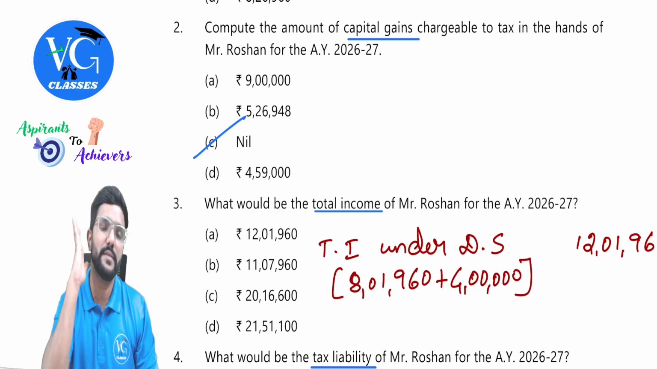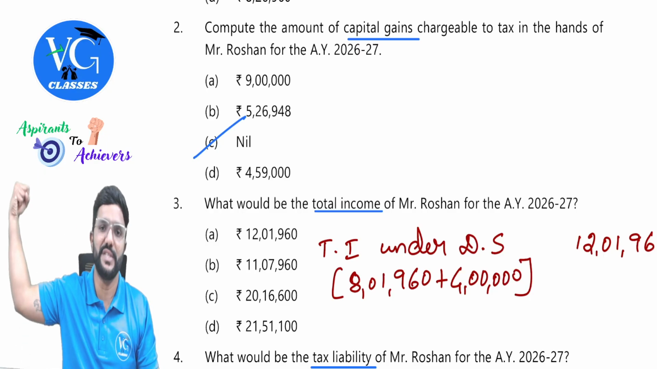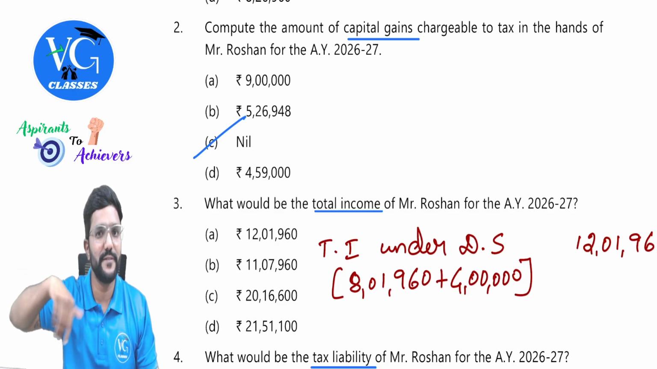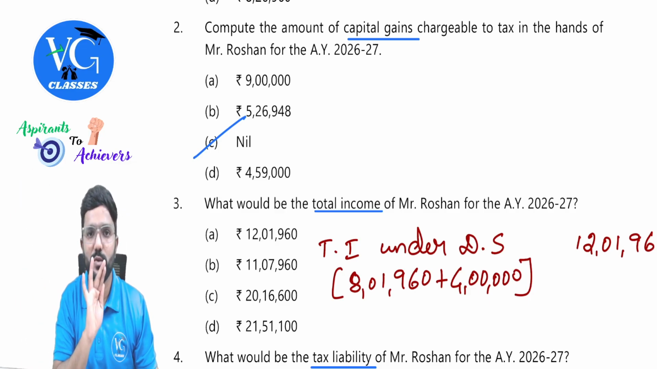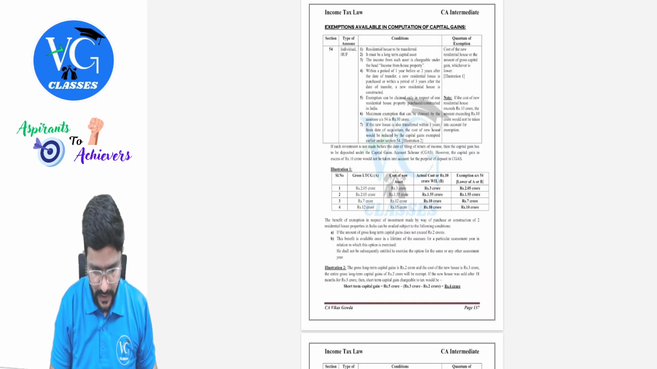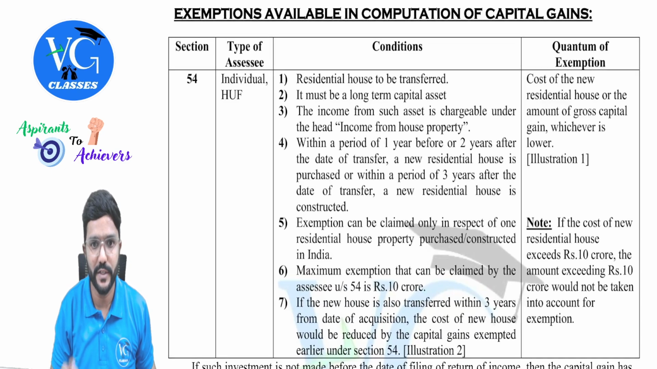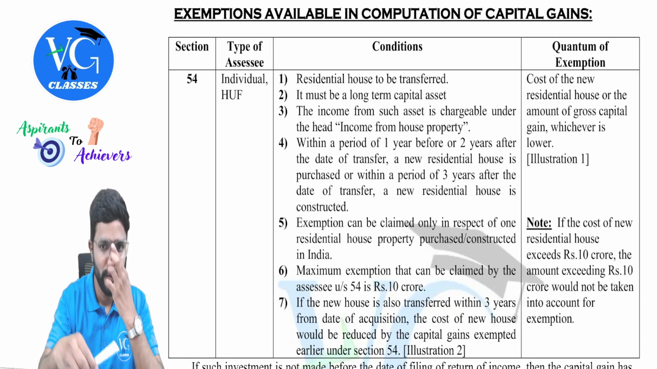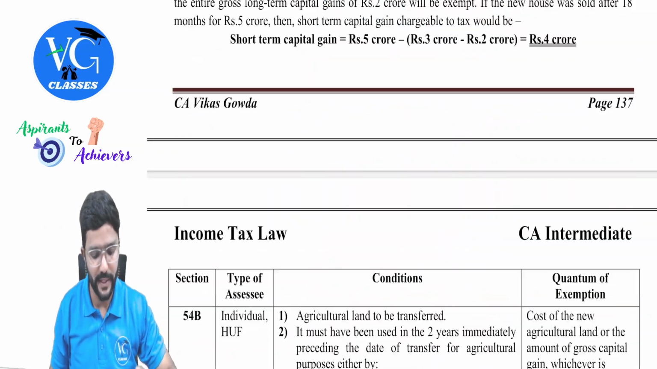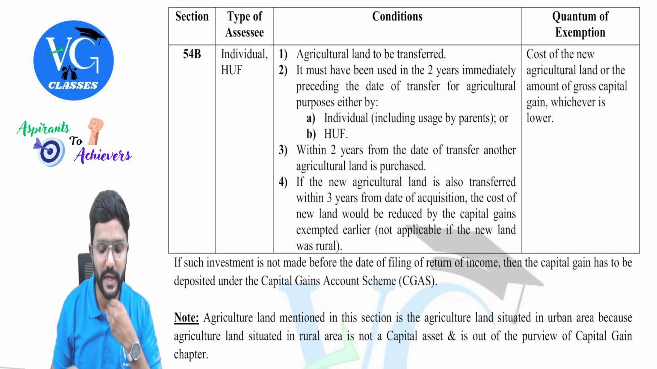And actually there is one exemption also. There is one exemption, but that exemption is only for compulsory acquisition. Here Roshan himself sold the agriculture land. So there is no question of exemption, guys. Got it? I will just show you that. Just a minute. You can see I just opened it in my provision book. So this condition 54B, right? Yes, 54B. So these are the conditions.